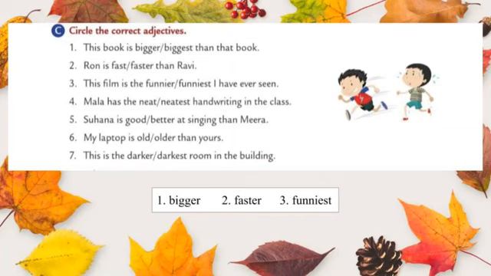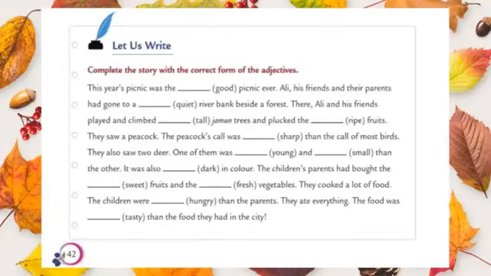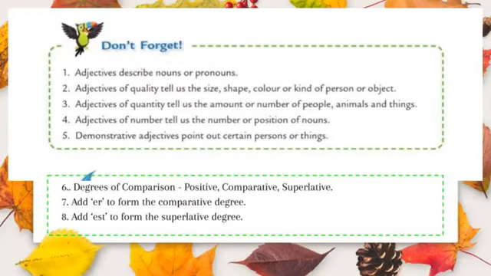Do it neatly. Students, here is an activity. It is an interesting activity. It is only for you. With the help of given clues, you should write the answer clearly. Okay. First of all, read the paragraph properly and then answer. Inside the bracket they have given adjectives. With the help of these adjectives you can write the answers neatly and clearly. You should write yourself.